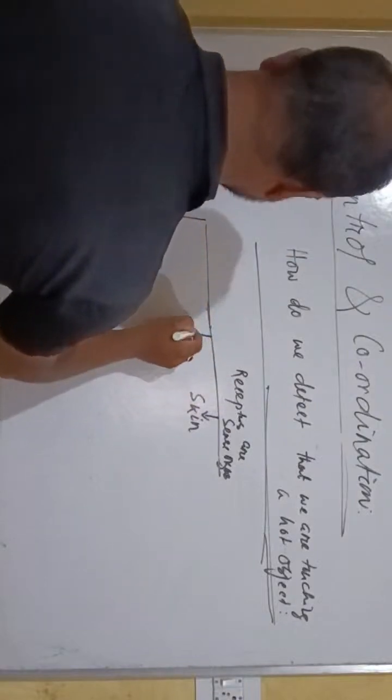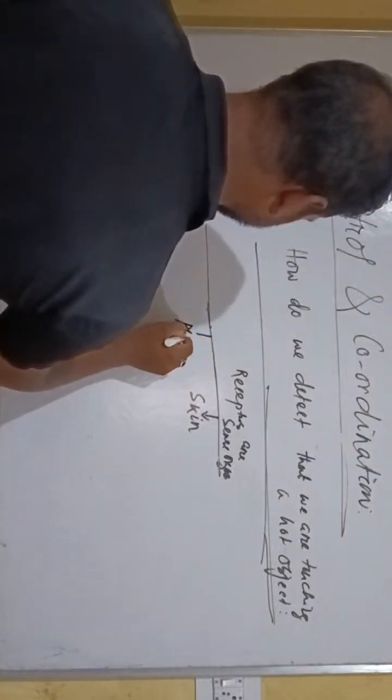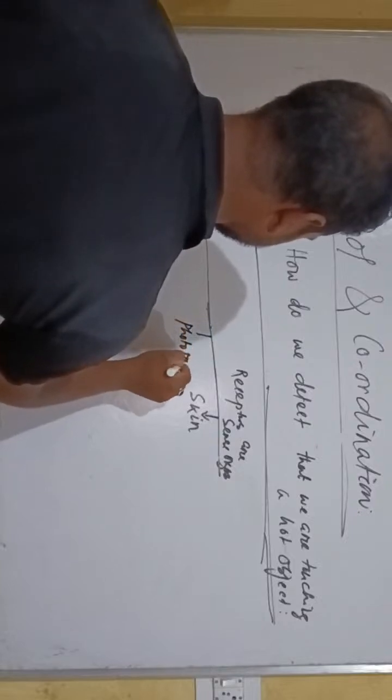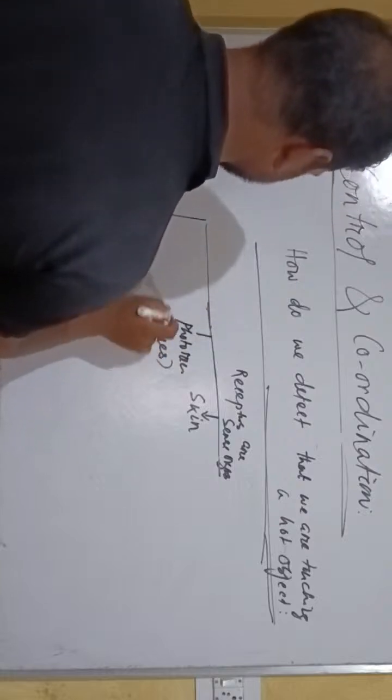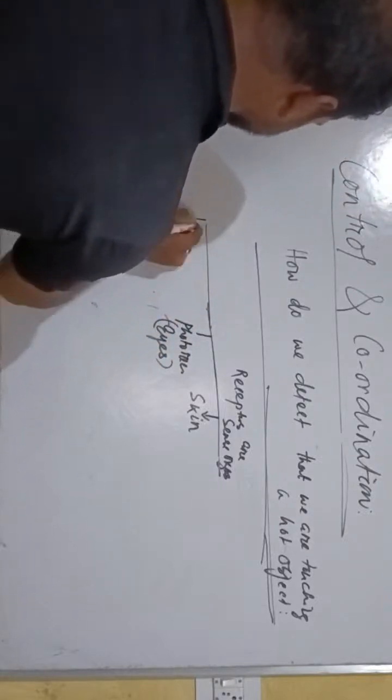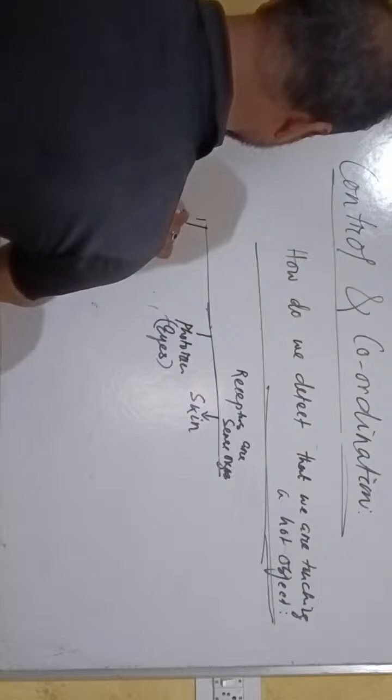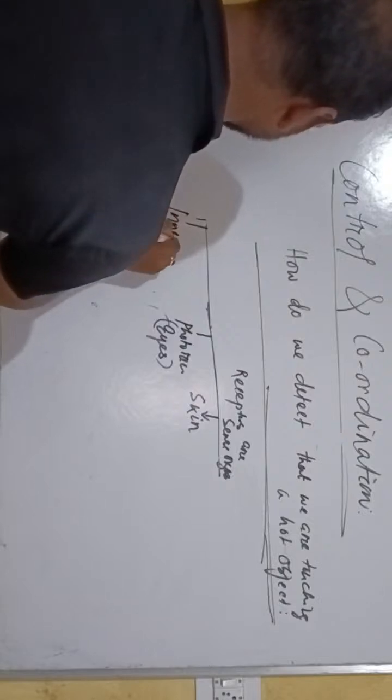Similarly, the photoreceptors are the eyes. Another receptor is the ear, the inner ear.